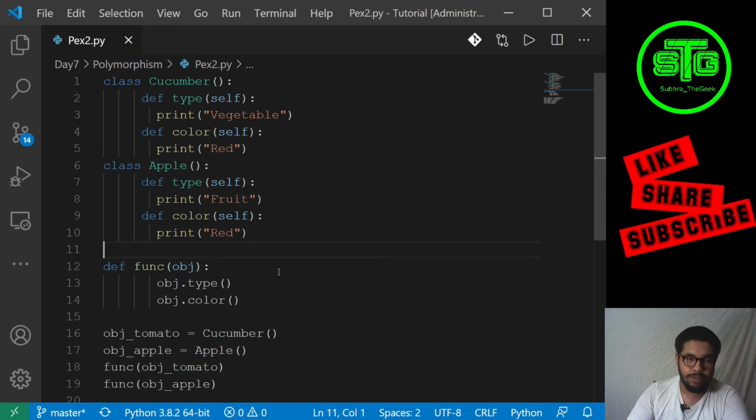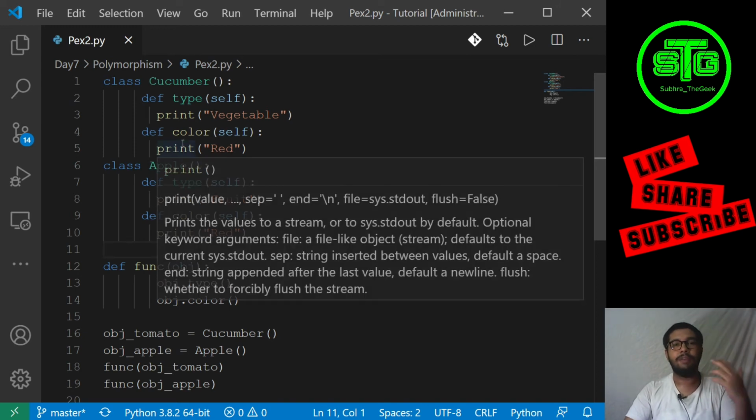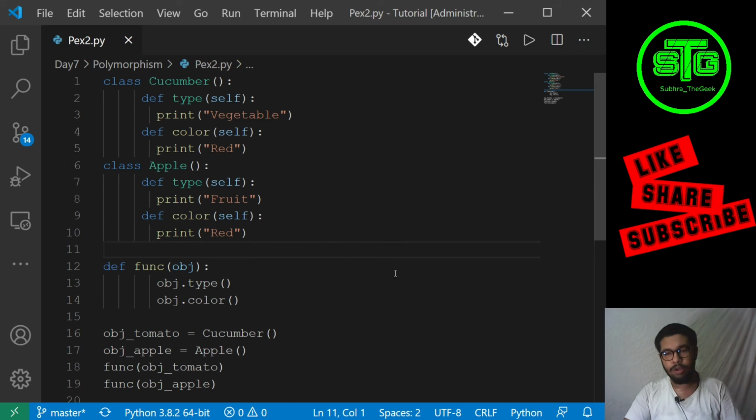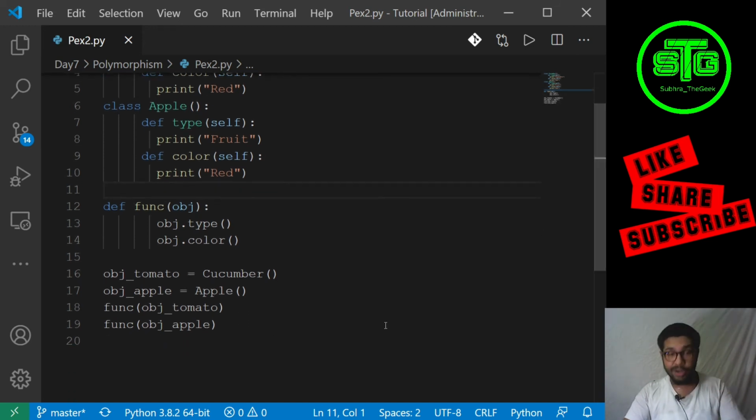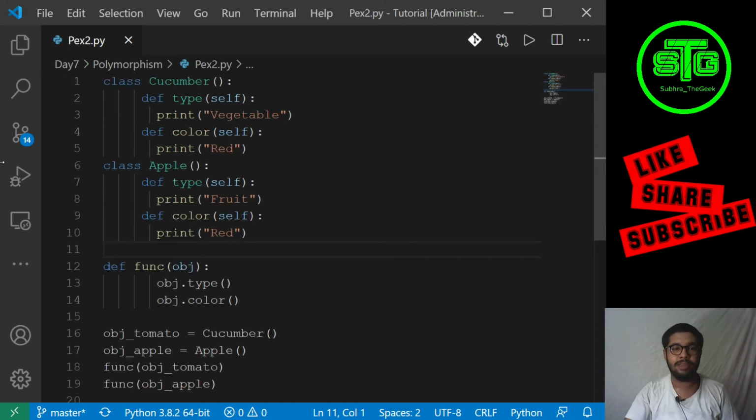So in def function, what I am doing is passing an object in this function, which will call the type and color functions of both the classes. So this is function overriding, this is a type of polymorphism, and this can generally be seen in inheritance. I have given one example of inheritance also in the next example. Say we have two classes having the same function name and same list of parameters. So still we are overriding it.